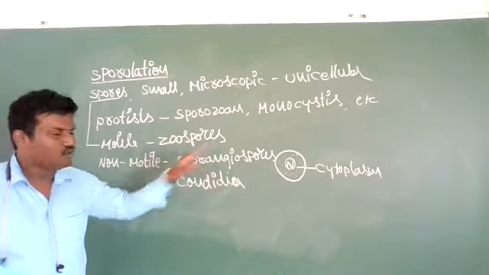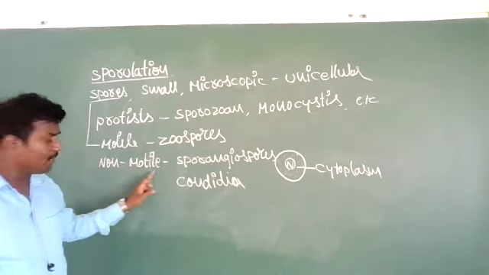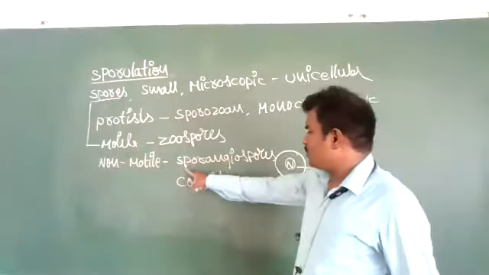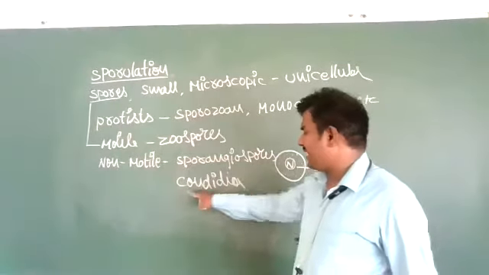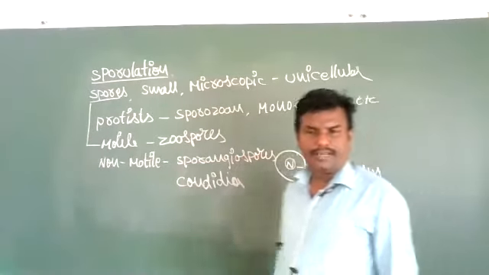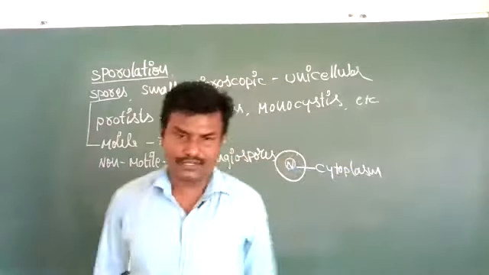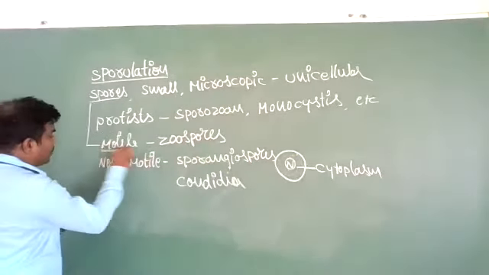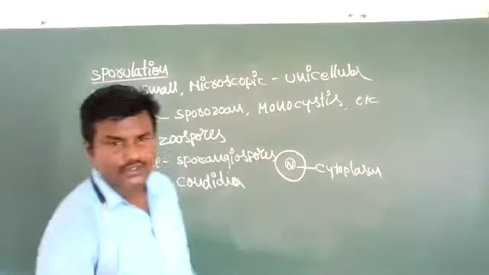Those are called zoospores. Some spores are non-motile. They don't have flagellated structures, so those are called sporangiospores and conidia. These two reach favorable conditions by wind and water current. Okay. So first of all, we will see motile spores, that is, zoospores.